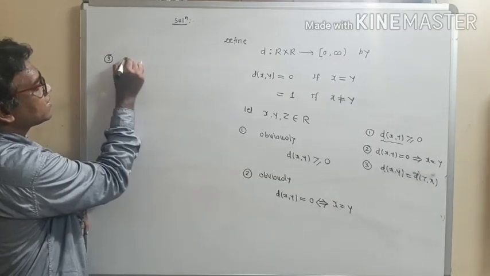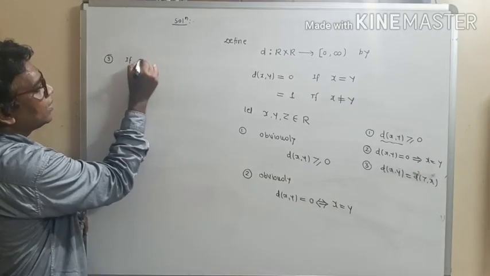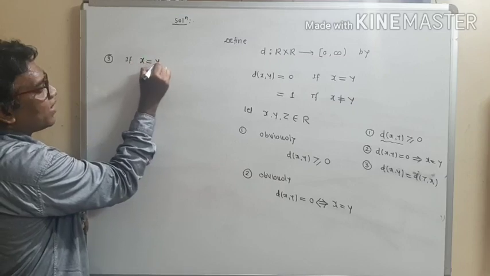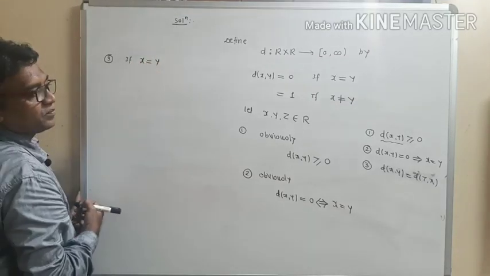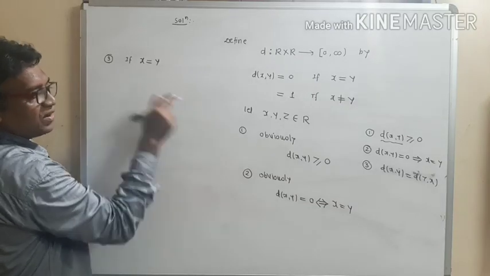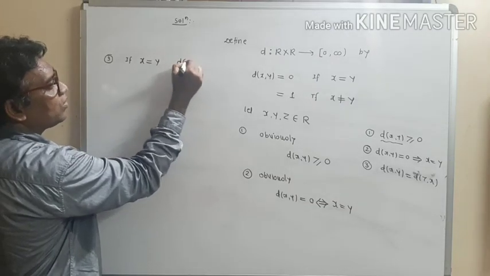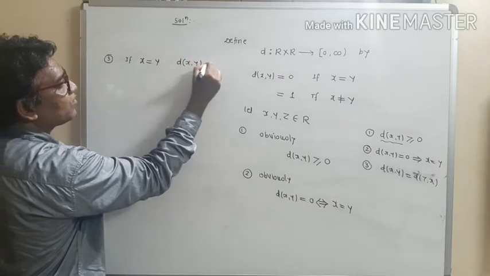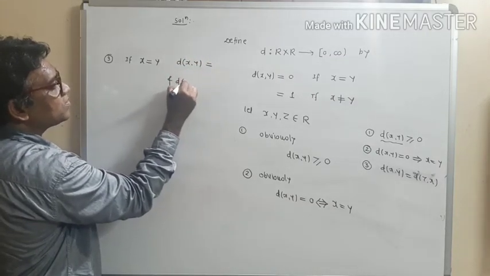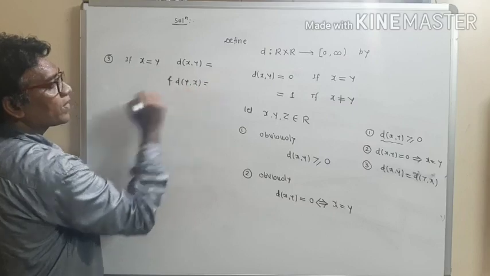So write down the first case. Suppose x and y are the same point. If x and y are the same point, then what is the value for the distance between x and y and the distance between y and x?